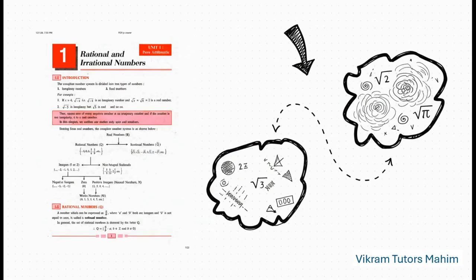And this is our map for the journey. It might look a little complicated, but don't worry. This is the entire system of real numbers, basically any number you could possibly point to on a number line. For today, we're just going to focus on the two main territories you see branching off here, the rationals and, you guessed it, the irrationals.